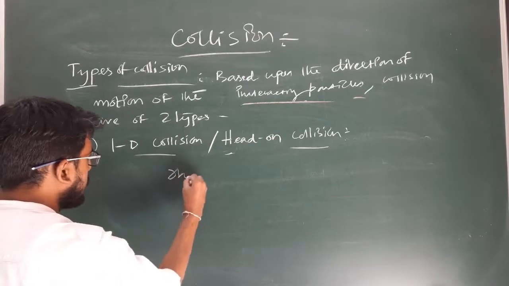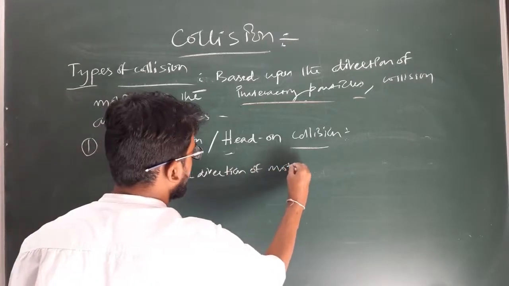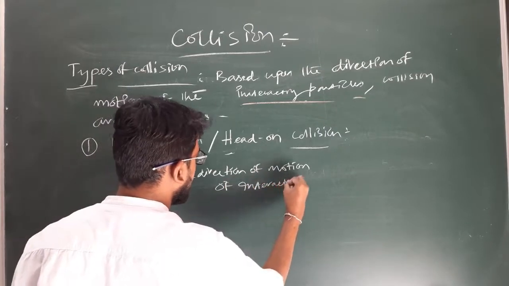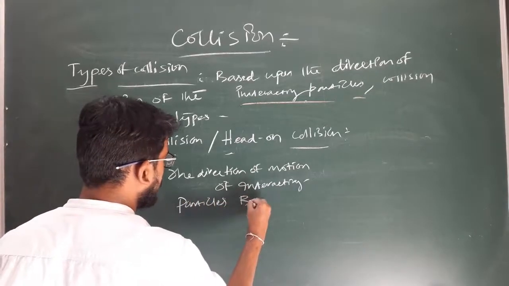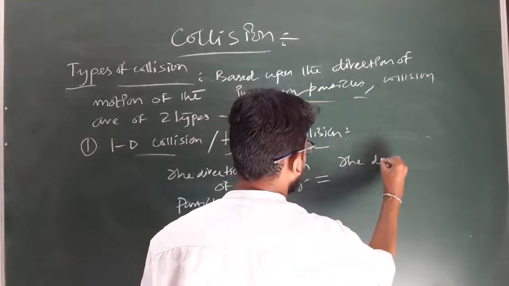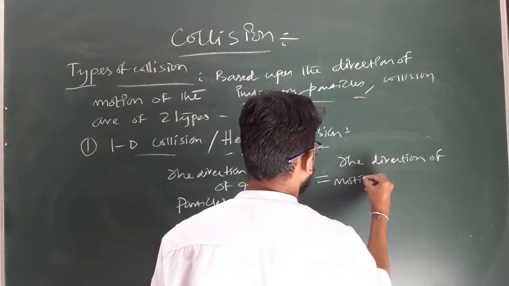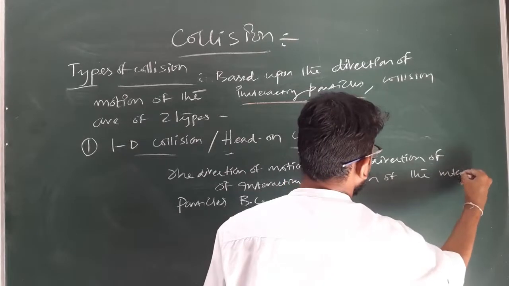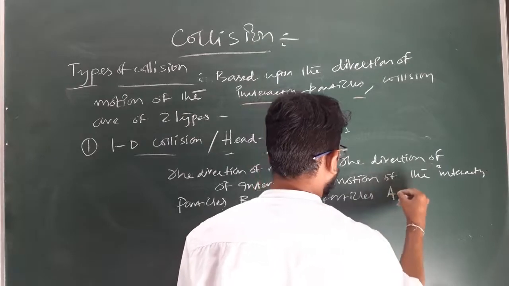The direction of motion of interacting particles before collision is equal to the direction of motion of the interacting particles after collision.